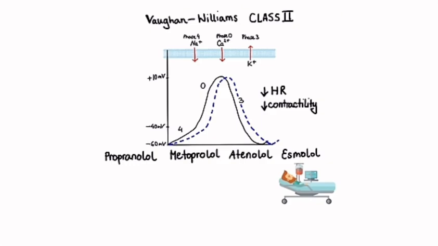Second one, inappropriate sinus tachycardia in association with panic attacks. Third one, paroxysmal supraventricular tachycardia that is precipitated by emotion or exercise. Fourth one, rapid atrial fibrillation that is inadequately controlled by digoxin. Fifth one, tachydysrhythmias of thyrotoxicosis. Sixth one, tachydysrhythmias of pheochromocytoma after adequate alpha receptor blockade.